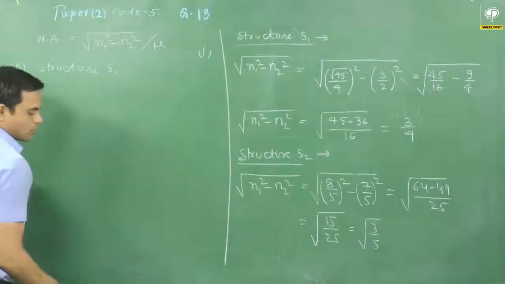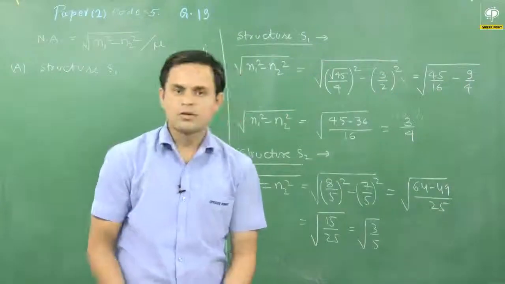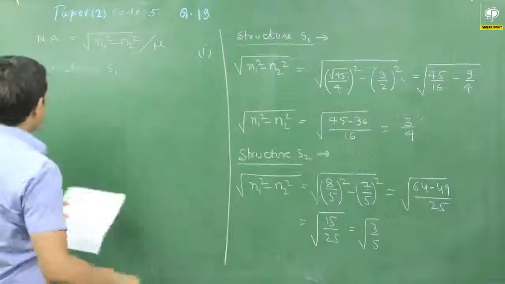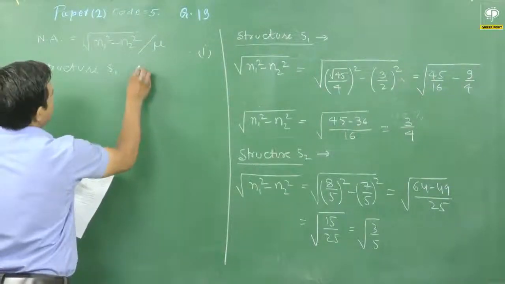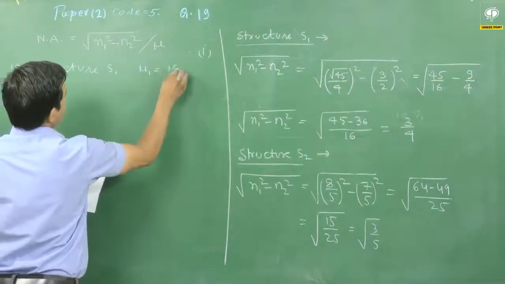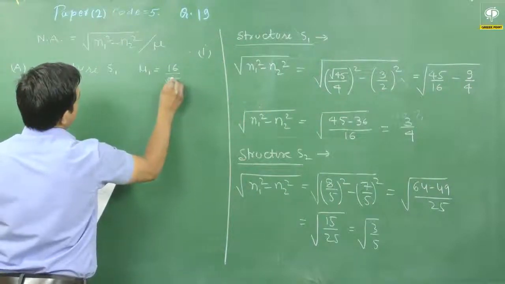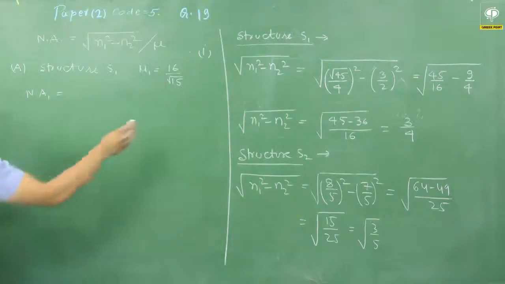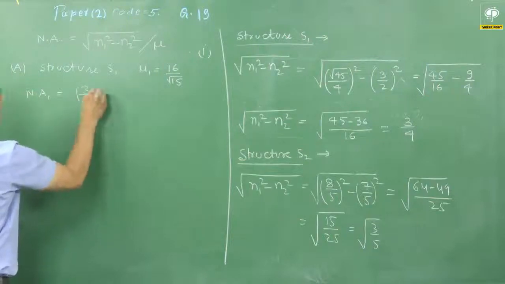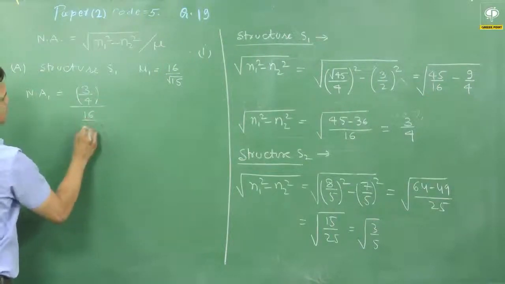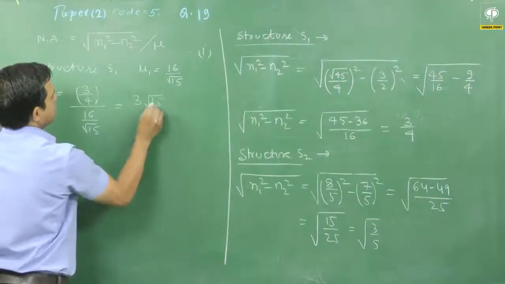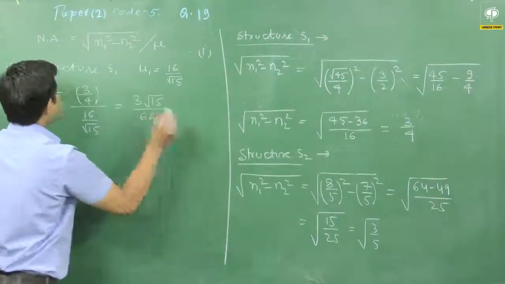Again we have to repeat the same process 4 times. For Option B, the refractive index mu1 has been given as 16 by root of 15. So the numerical aperture value will be equals to, I am just putting directly the values now, 3 by 4 divided by 16 by root of 15. It can be written as 3 root of 15 divided by 64.